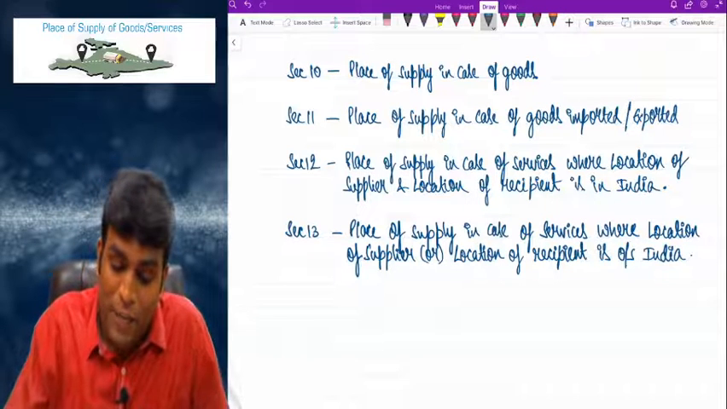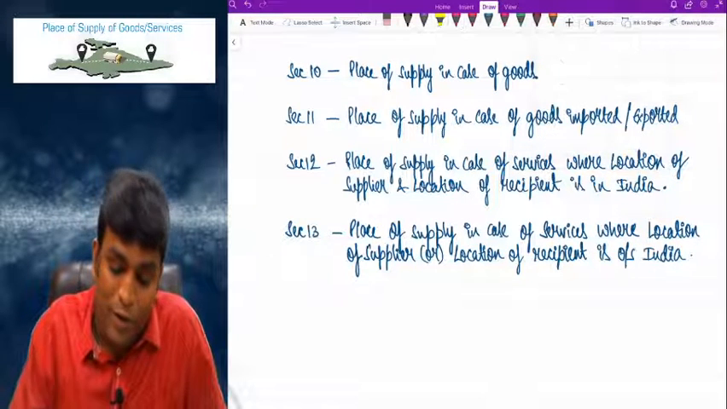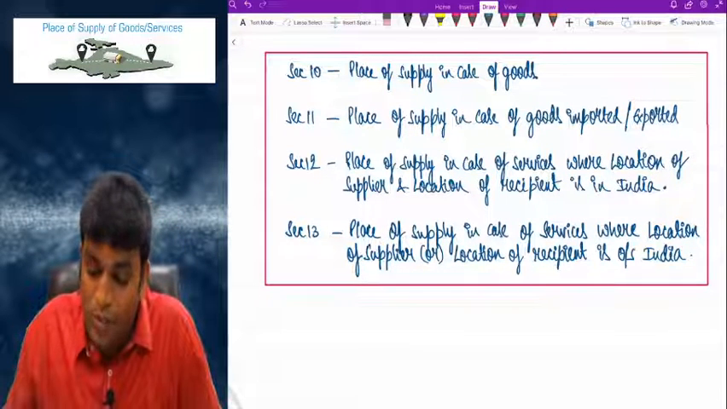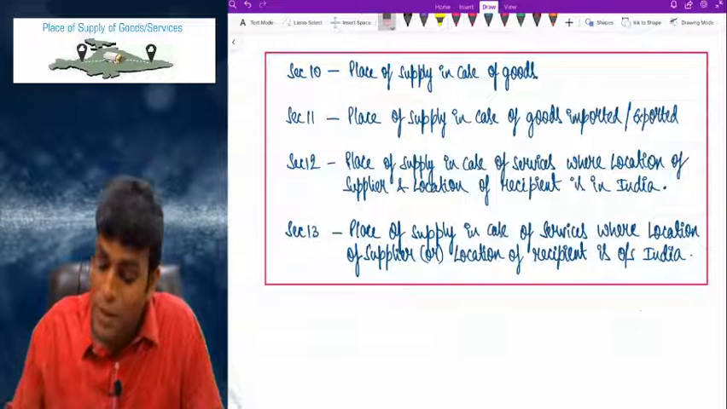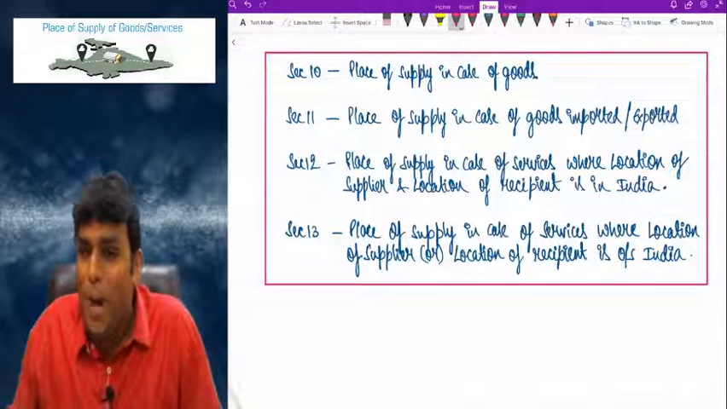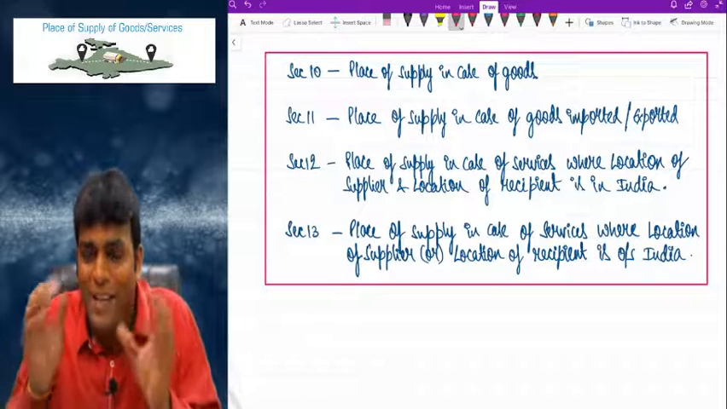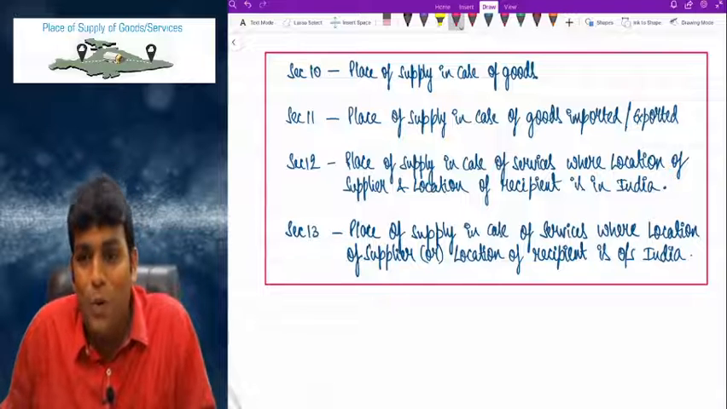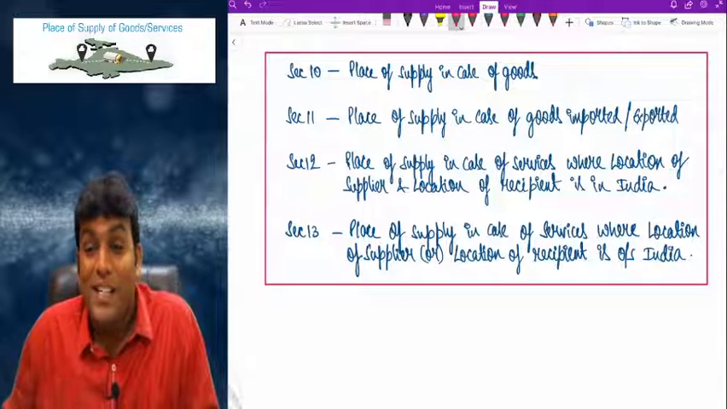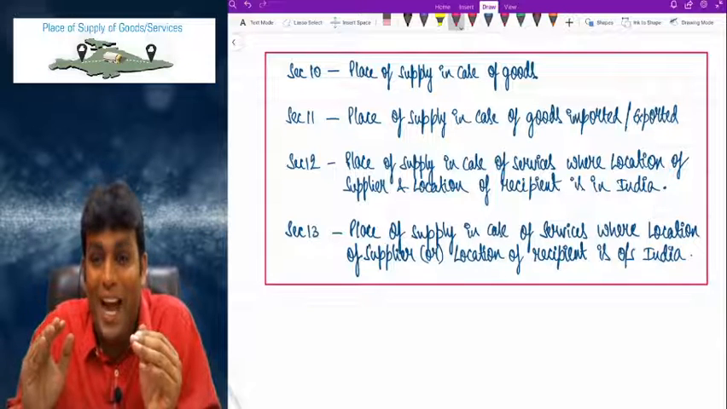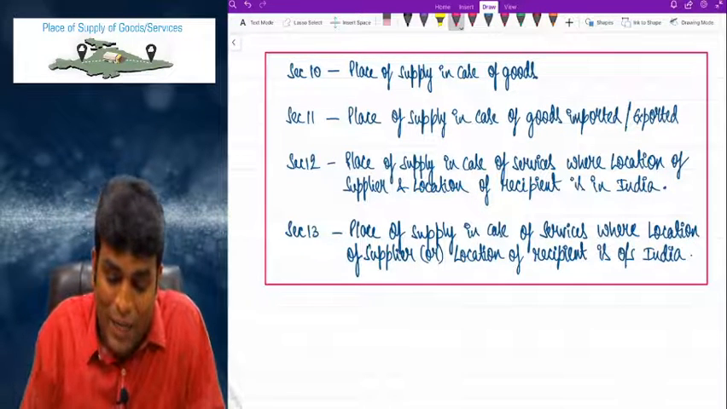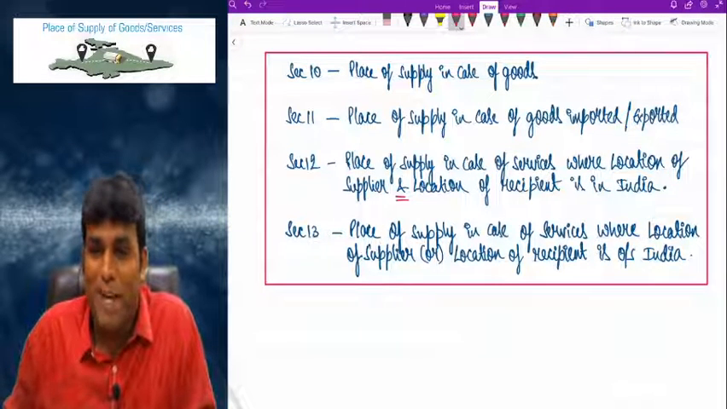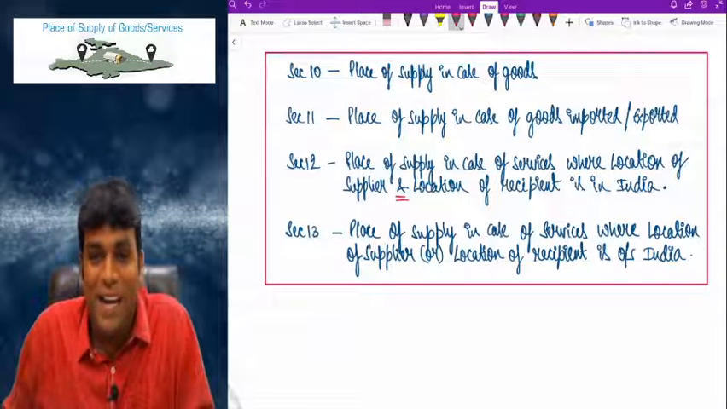So friends, if you observe very clearly the difference between the points I wrote carefully there: Section 10 deals with the concept of place of supply in case of goods. 11 also is for place of supply in case of goods only, but 11 is for goods imported or exported. And 12 talks about place of supply in case of services where the location of supplier and the location of recipient, I'll highlight that word and, both are in India.